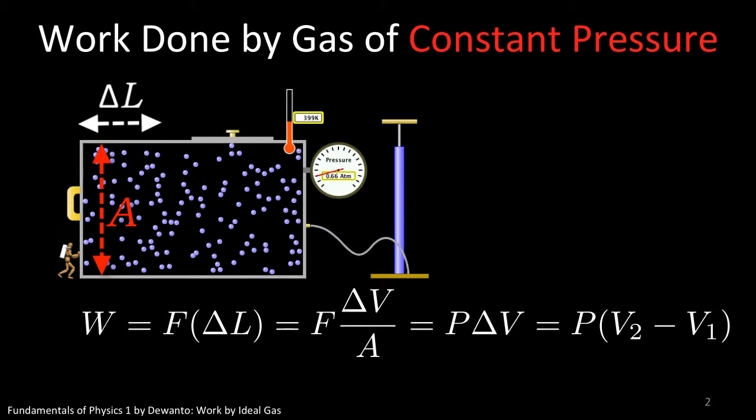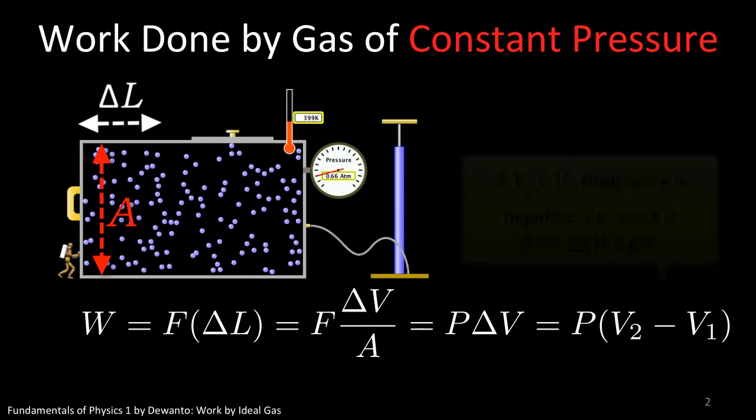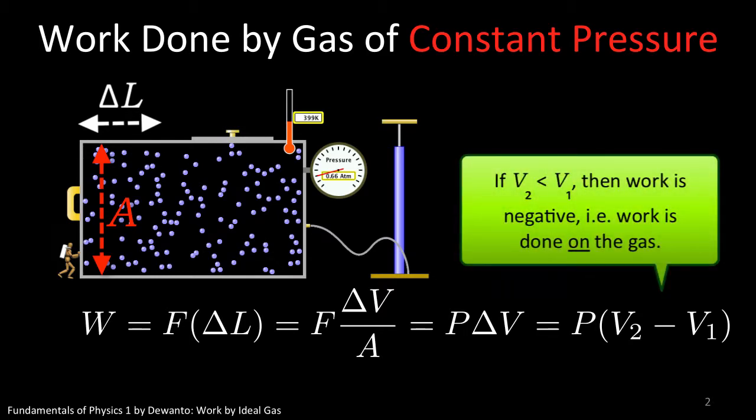Notice that this equation is also reversible. The volume of the container may contract instead of expanding, in which case work will be negative, meaning that work is done on the gas instead of by the gas. That is to say, an external agent will have to compress the gas.